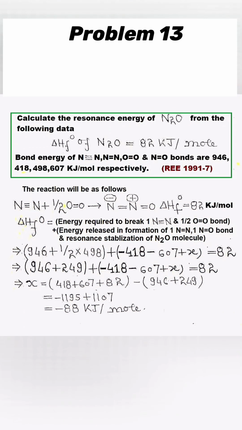In this problem, heat of formation of N2O is given. Now it should be noted here that N2O is a resonance stabilized molecule, and in the process of resonance, extra energy from this molecule is released. The required reaction is written here, and its enthalpy value involves dissociation of 1 mole N triple bond N and half mole O double bond O, which requires energy to be absorbed. The exothermic part of the reaction is formation of 1 mole of N double bond N and 1 mole of N double bond O plus resonance stabilization energy. Hence, using the enthalpy value calculation, we get the resonance stabilization energy as minus 88 kilojoule.